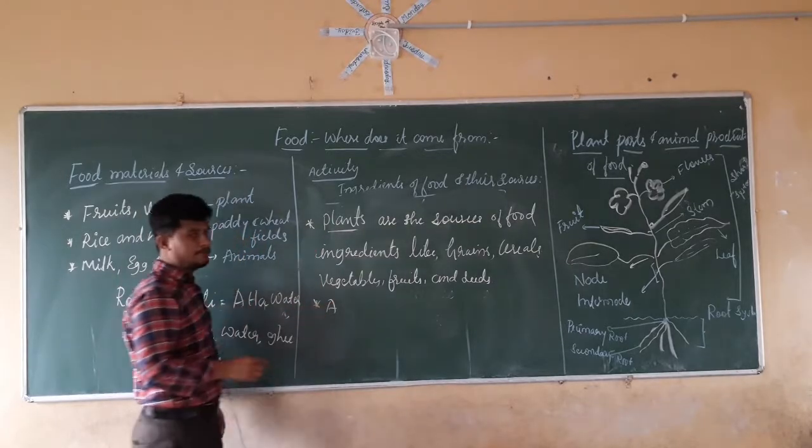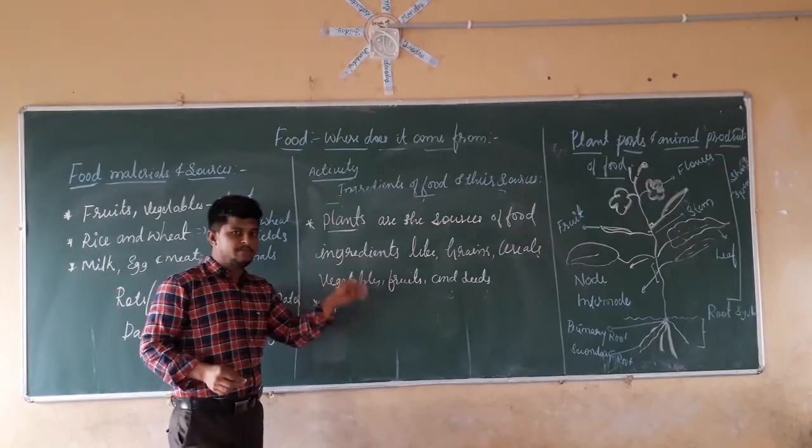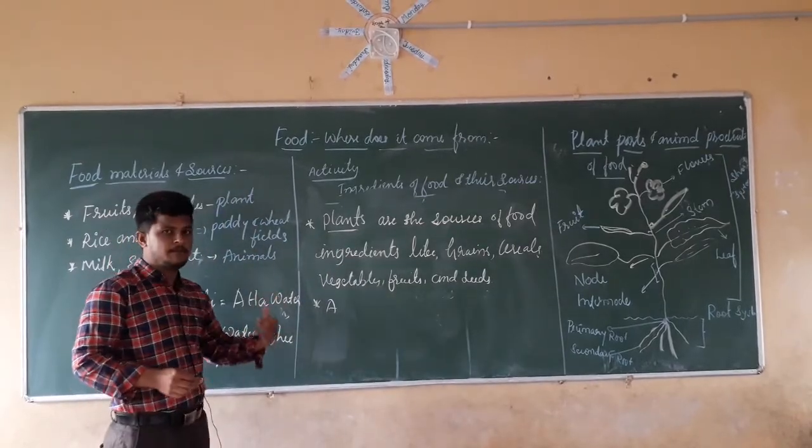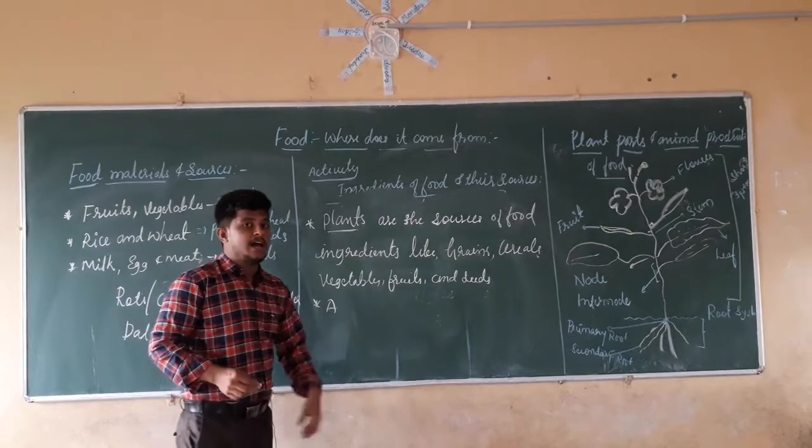This will be the second point. We are going to conclude these points by doing an activity, making a list of food items, their ingredients and their sources.